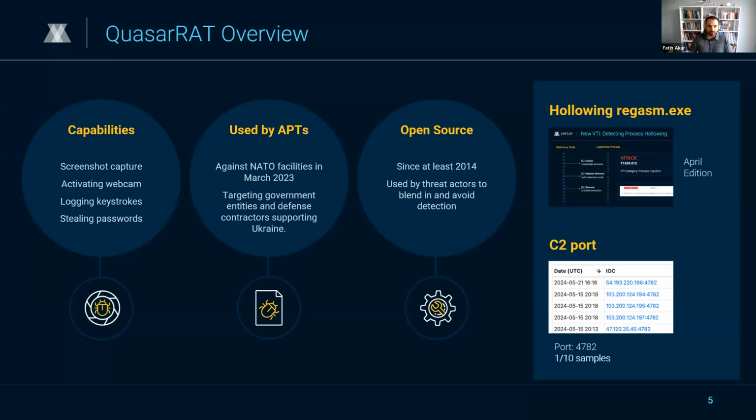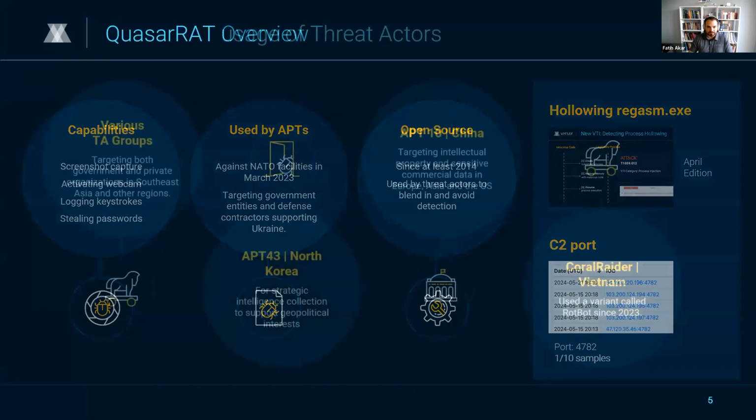This is a pre-configured default port that comes with the default settings. But now the attackers are changing this a bit and at least putting some changes in that port to avoid getting detected by the defense mechanisms. So this comprehensive understanding of what QuasarRAT is doing helps us develop better detection and mitigation strategies.